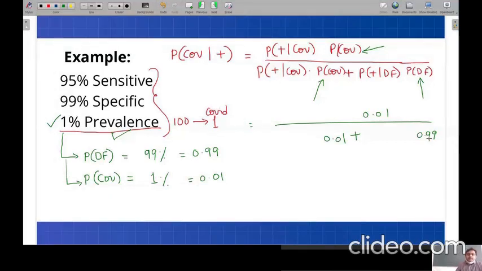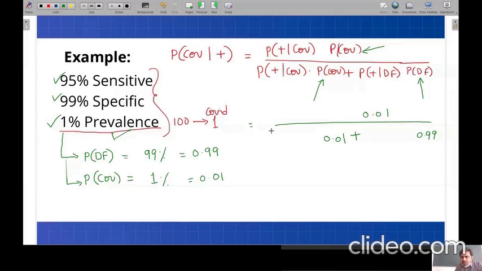Now talking about sensitivity and specificity. Based on these two, what information can you give me? Let me talk about specificity, then we go for sensitivity.